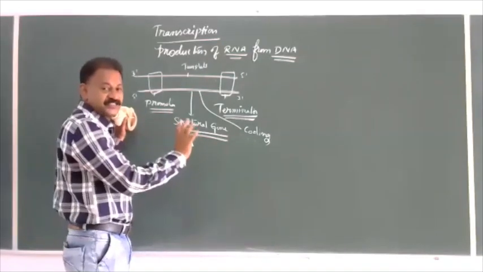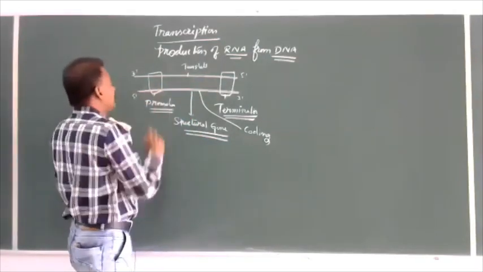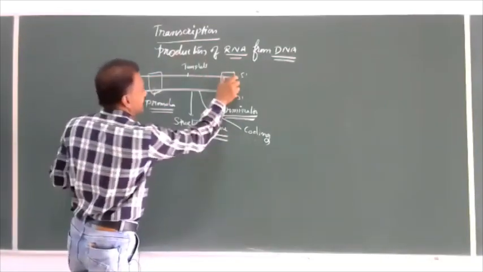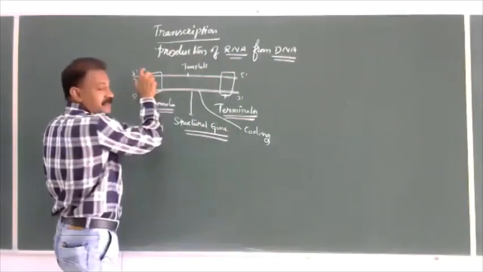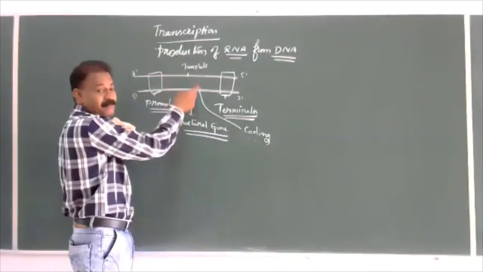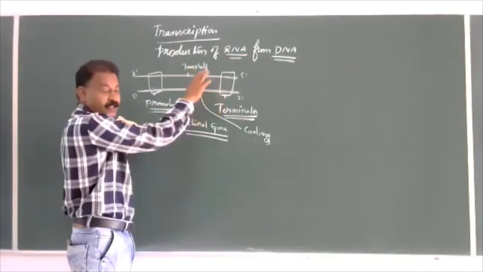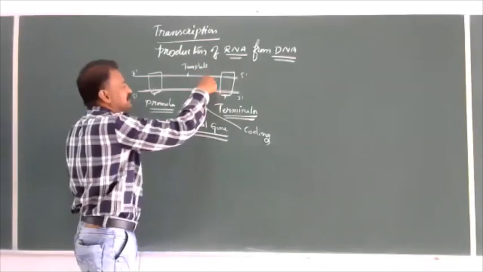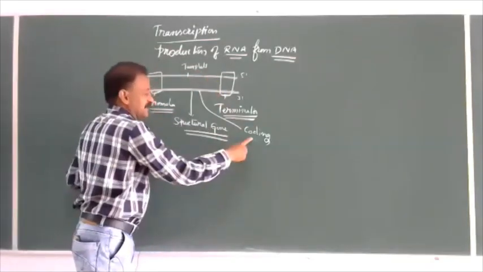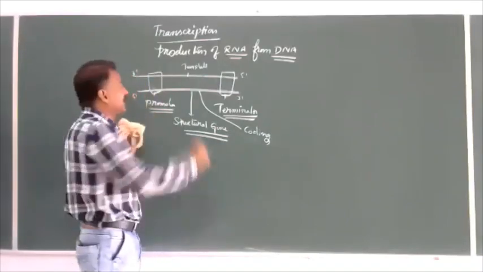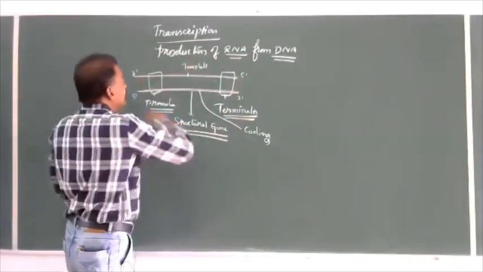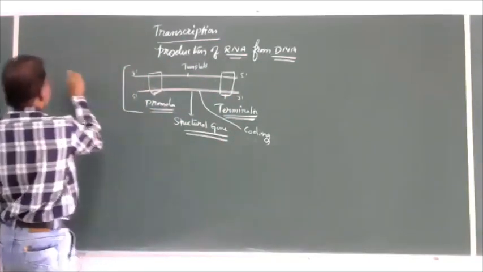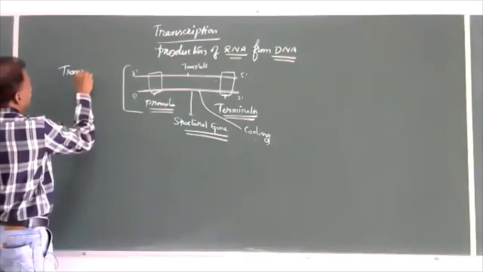If we switch the positions of these two, for example, if you take the promoter from here and keep it there, and the terminator keep here, then the strands also will be reversed. So this will become the template strand and this will become the coding strand. So the region of transcription, this total part, is called the transcription unit.